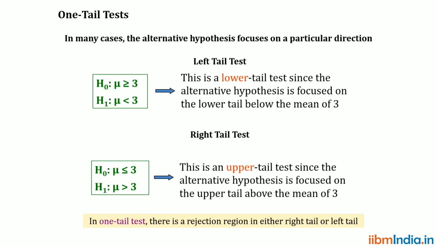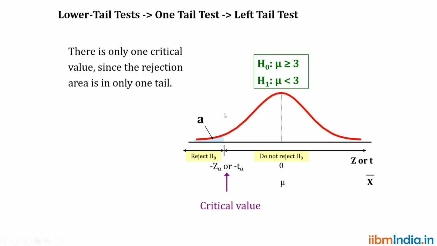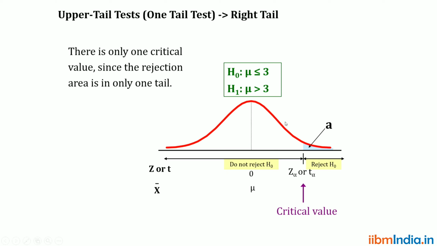Left tail means we can say that left tail means lesser than or equal to 0. Right tail means greater than or equal to 0. Okay, right tail means lesser than, left tail means greater than, we can use. So that is a left tail and right tail test. If it is left tail means left hand side rejection, right tail means right hand side rejection area.